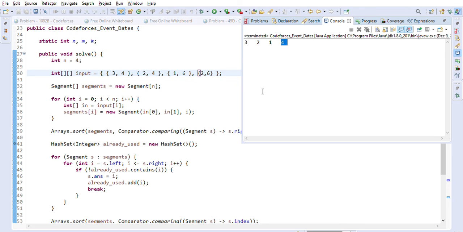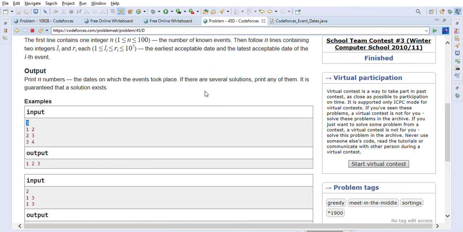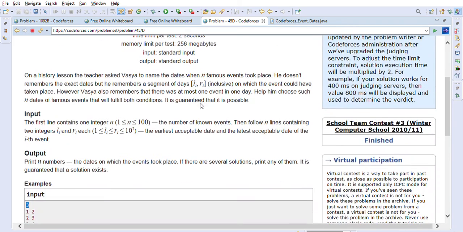So that is the way we can find out unique event dates basically, with the help of sorting and with the help of hash set. Because we will use hash set to keep track of whenever we are using a date for any segment, we will just keep it stored in the hash set so that we will not reuse it. So we can make sure that it's unique for every segment. This is the way we can solve the problem on Codeforces event dates.